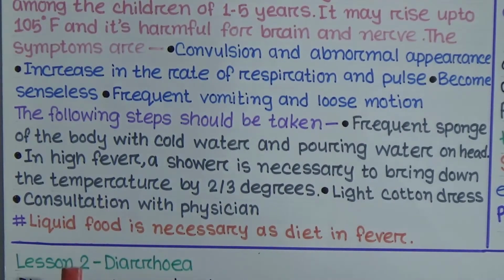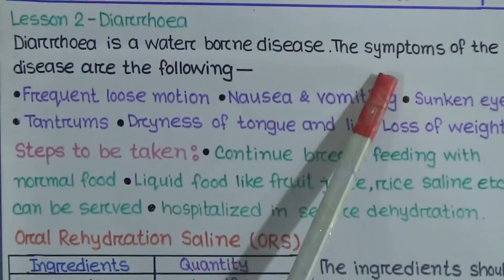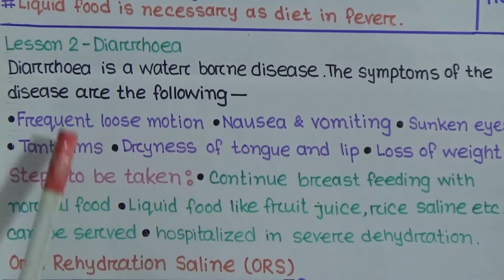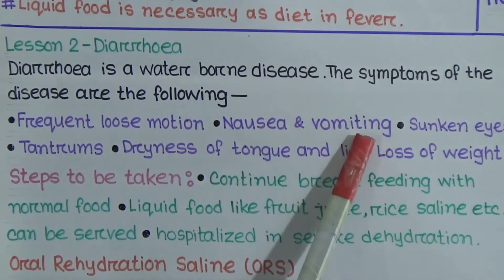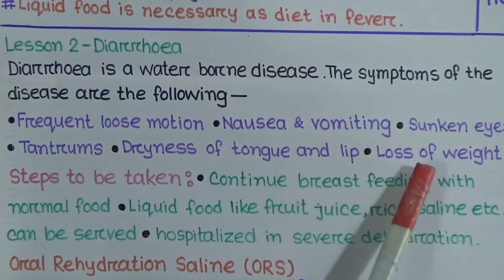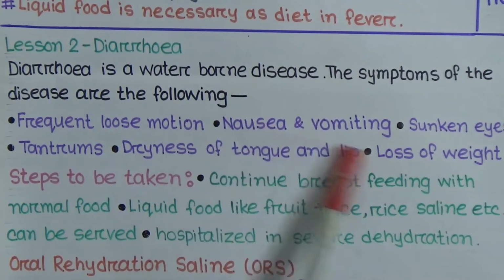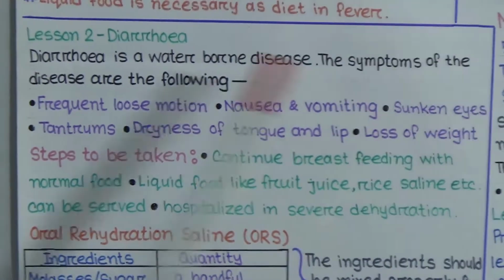Now we will learn about lesson 2, the disease diarrhea. Diarrhea is a waterborne disease, and the symptoms are the following. How can we identify that the child is suffering from diarrhea? Frequent loose motion, nausea or vomiting, sunken eyes, tantrums, dryness of tongue and lip, and loss of weight. If we find these symptoms, we can easily identify that the child is suffering from diarrhea.